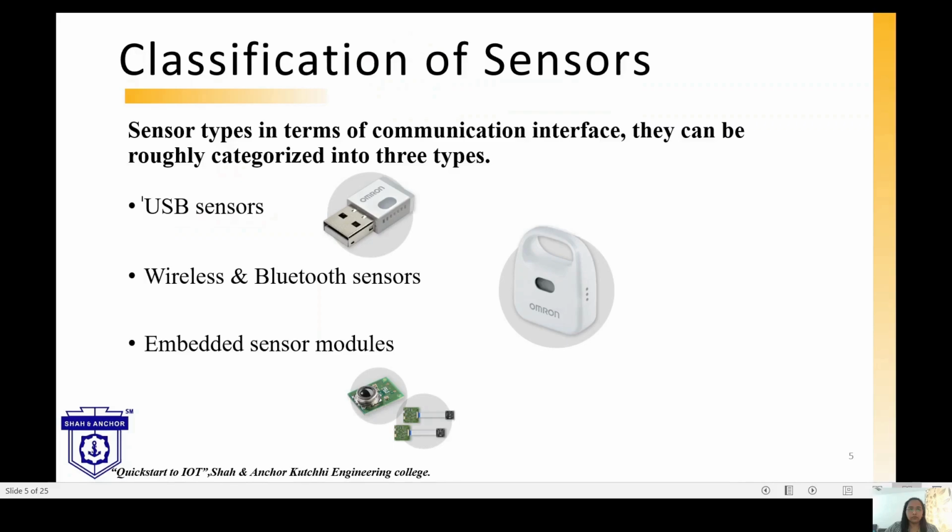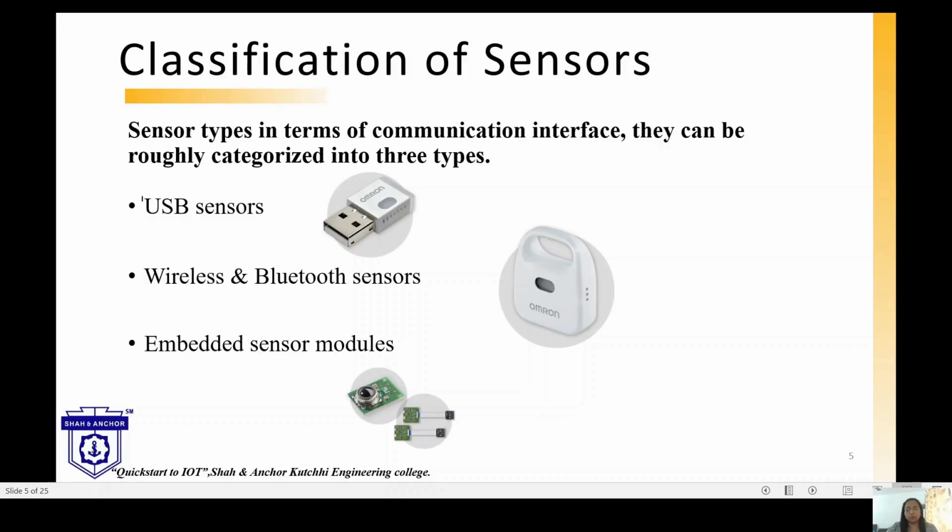There are some classifications of sensors in terms of the communication interface. Here we have USB sensors, wireless and Bluetooth sensors, and embedded sensor modules. USB sensors are connected like USB devices.